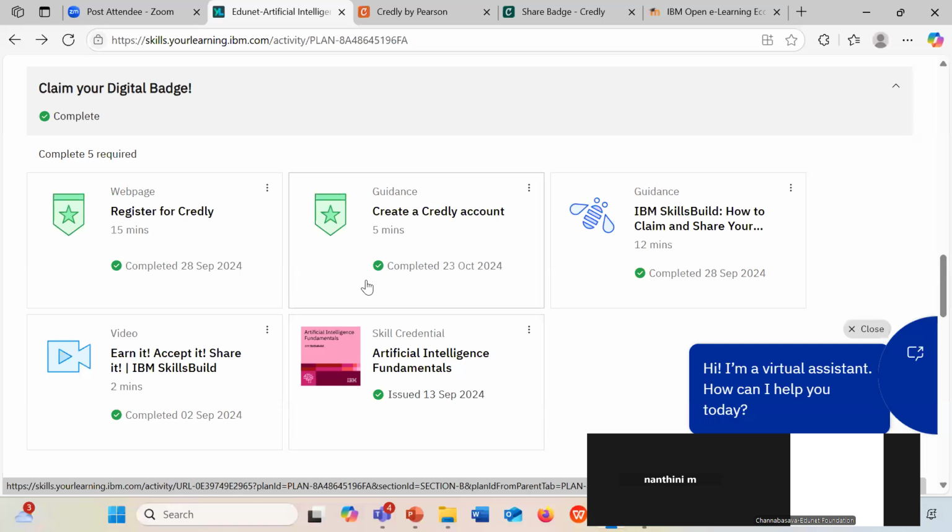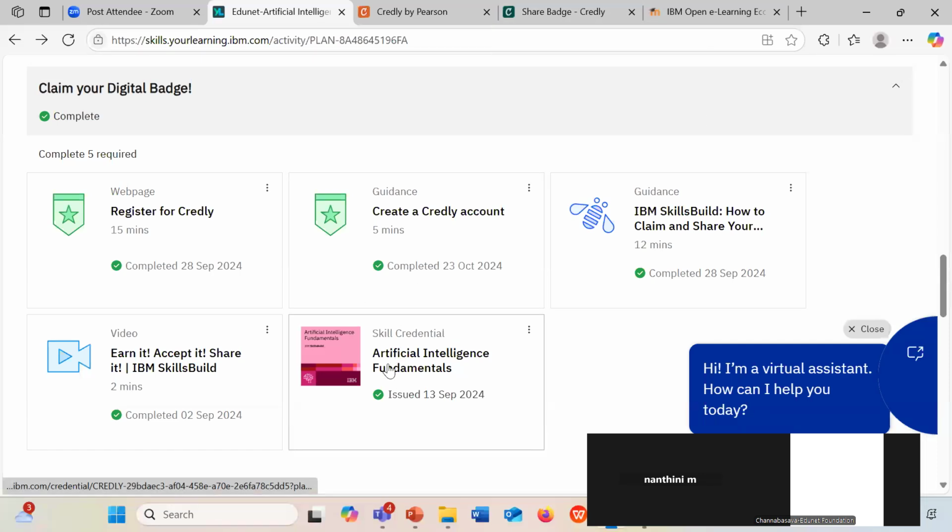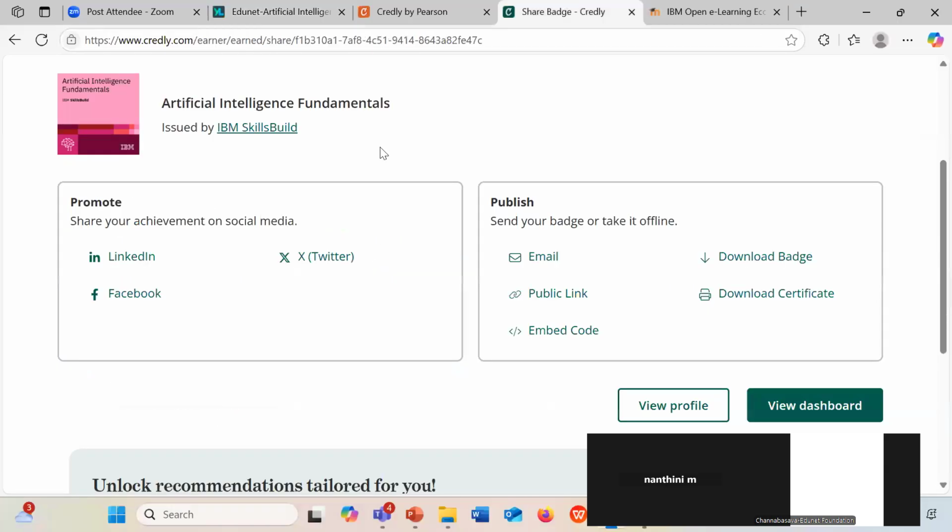Once you create an account in Credly, after completing the course, the verification mail will be sent to your registered mail ID. You have to click on that mail for badge verification. Once you click on accept badge, it will be redirected to the Credly platform, and you can find the certificate like this. You have to click on verify and share to download your certificate and accept the badge. Is this clear to everyone?